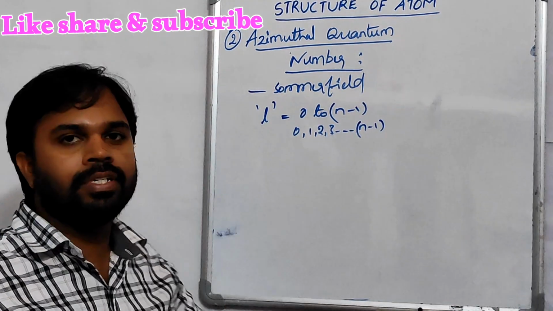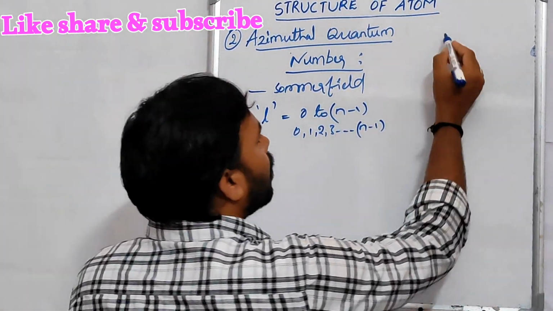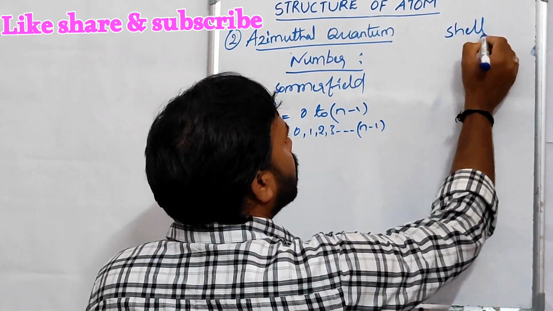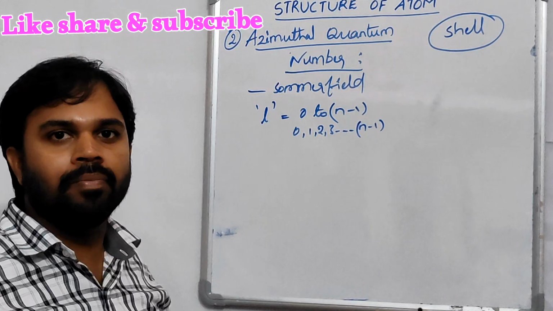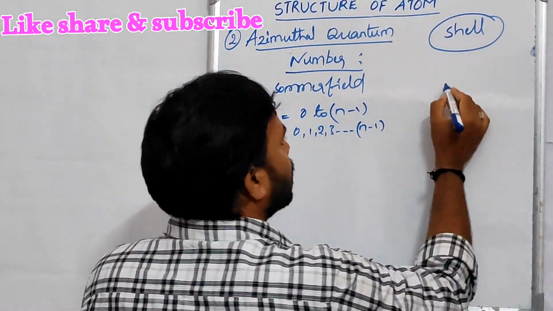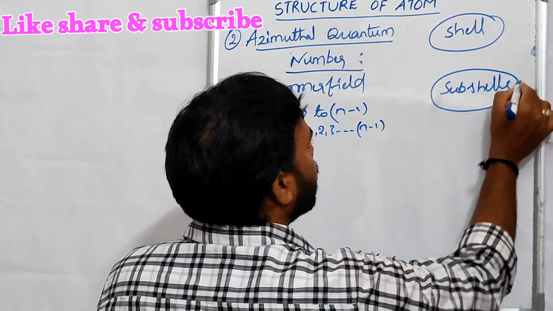It gives the information about subshells present in the main shell. We know that the principal quantum number gives the information about the main shell. This azimuthal quantum number gives the information about subshells present in the main shell.